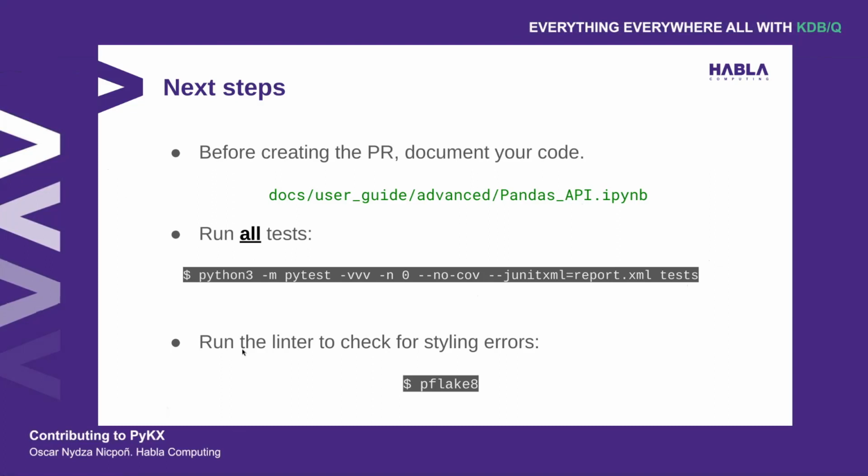After that, you also need to make sure that you are following the styling guidelines, and to make sure that you are doing that, you need to run this command, pflake8. You can install it, it's available on pip, I think. And if you do this, it will tell you where, for example, this line is too long, you've gone overboard with the number of characters. For example, if you are missing some white spaces on some operators, it will notify you.